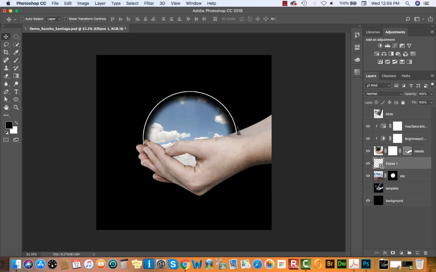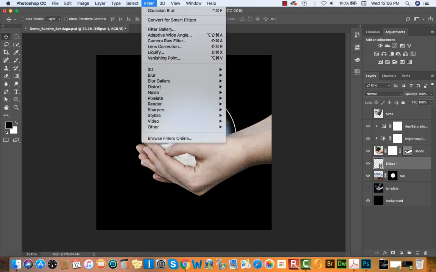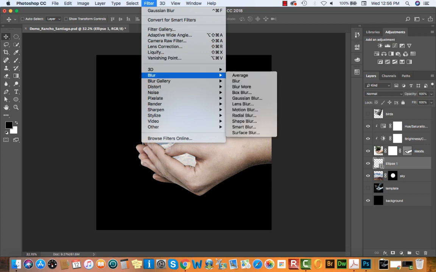Okay. And remember, I love nudging using my up, down, left, right arrows, so I'll just nudge this a little bit. And keeping that ellipse layer selected, I'm going to go up to my filter menu and take a look at my blur gallery. Now there's a lot of different kinds of blurs you could try. I'm just going to use a Gaussian blur right now, but know that there's an entire gallery of blurs that you could experiment with. Motion can be really interesting, lens blurs, etc.